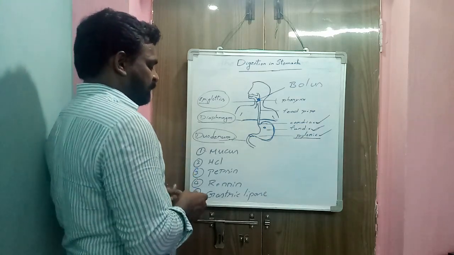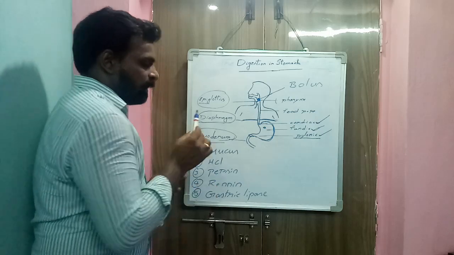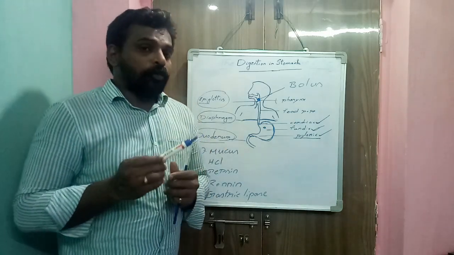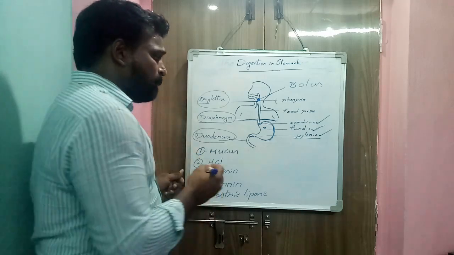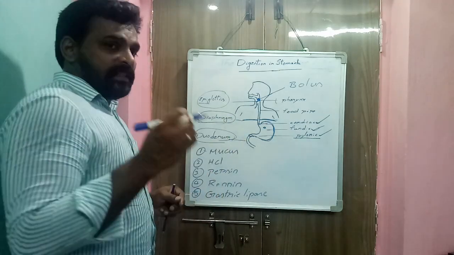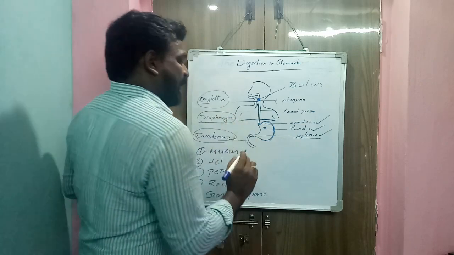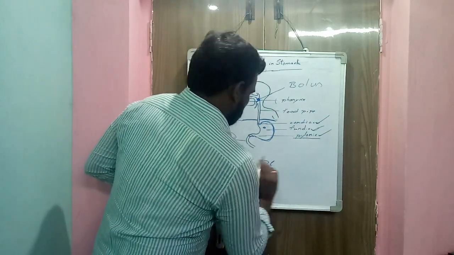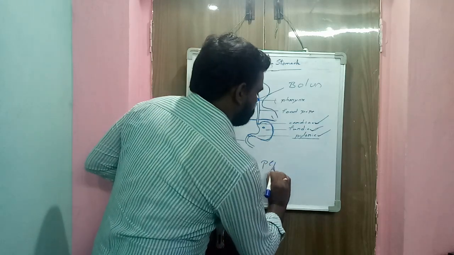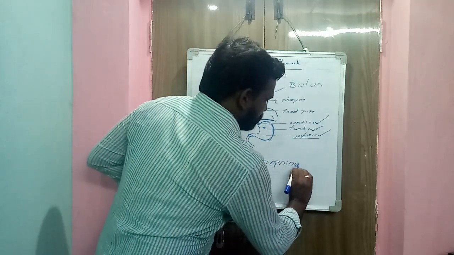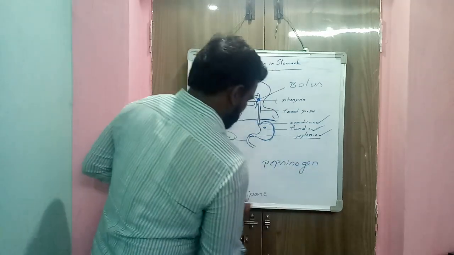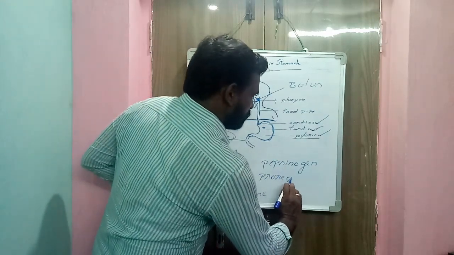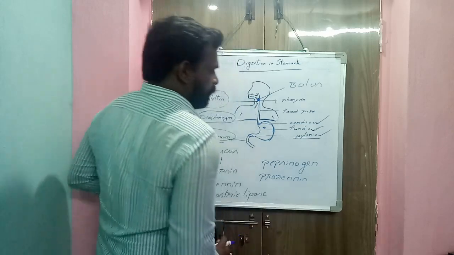Another function is, see here, pepsin and renin. So pepsin and renin are secreted in their inactive forms. Pepsin's inactive form is pepsinogen, renin's inactive form is prorenin.